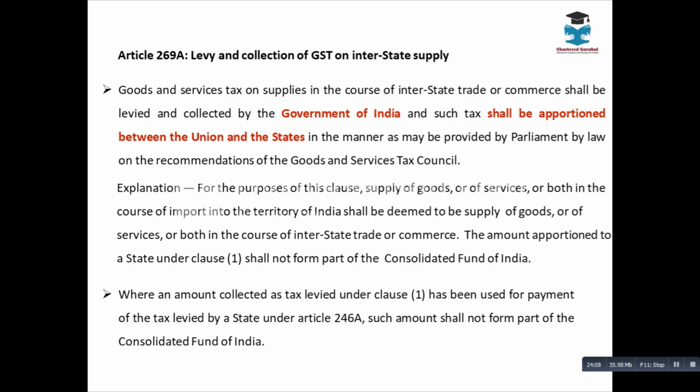So though the power to levy lies with the central government, it cannot retain the entire amount. It has to be apportioned between the central and state governments. How it has to be apportioned, how much has to be given to which state, will be in the manner as prescribed.